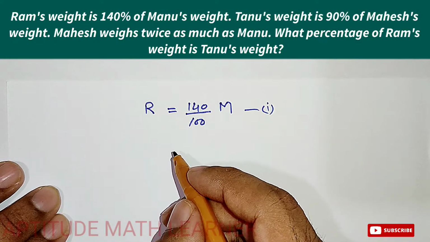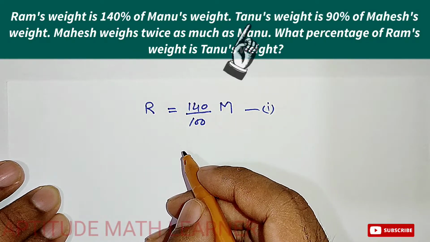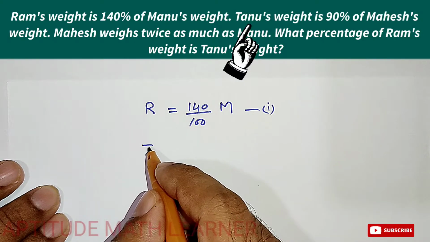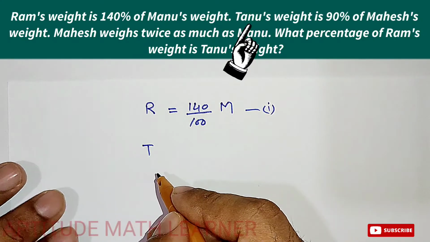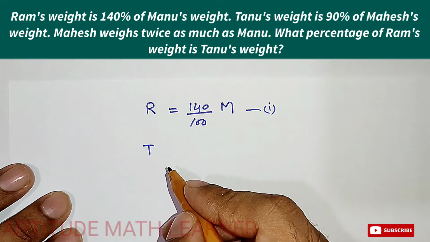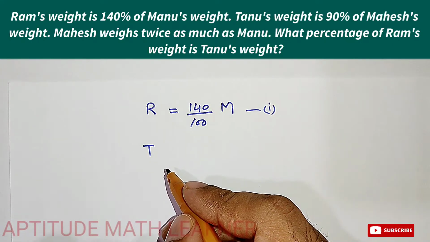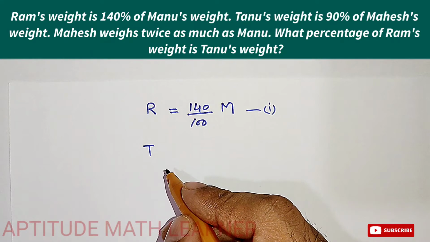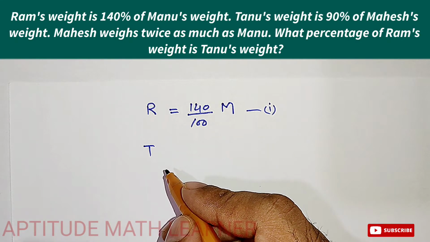And in the second part, it says that Tanu's weight is... Here we take T for Tanu. I am taking these alphabets because it will be very easy for you to understand and to know each one's names.